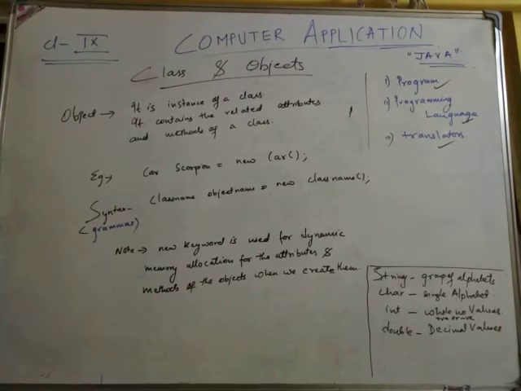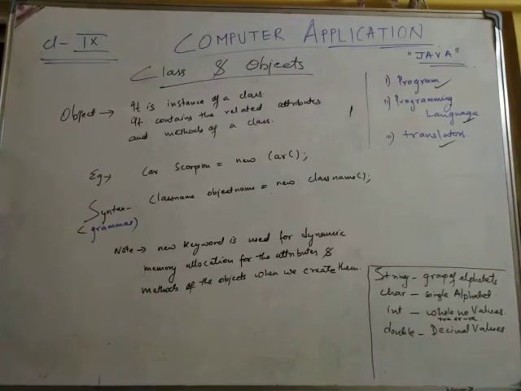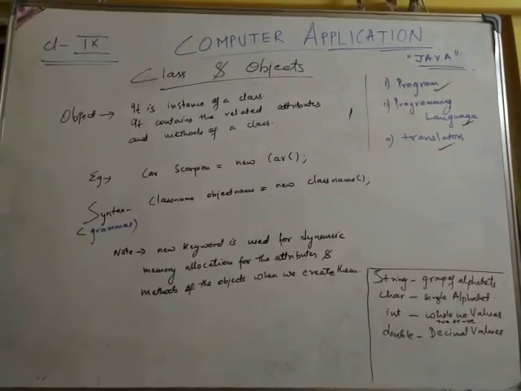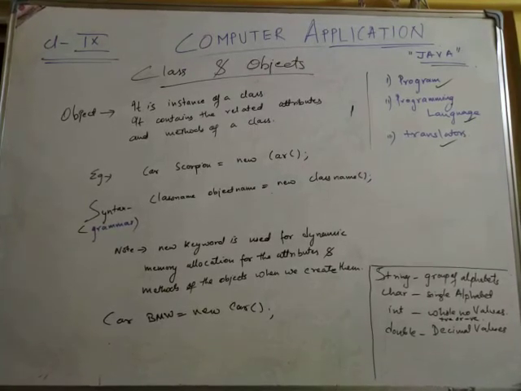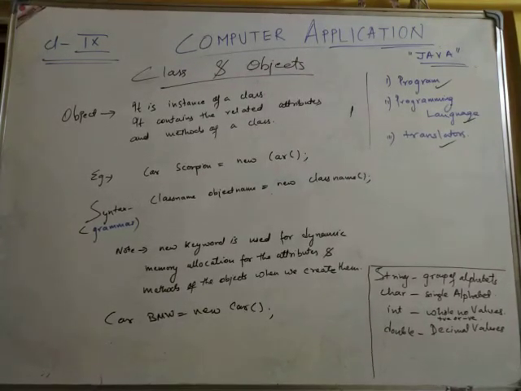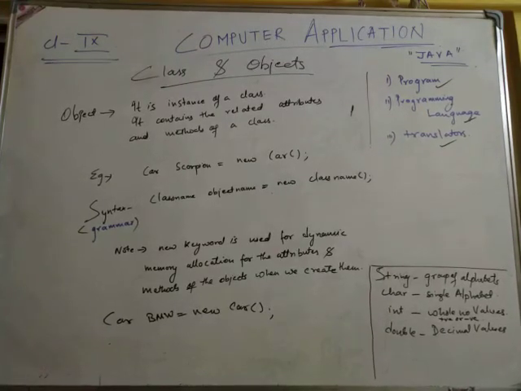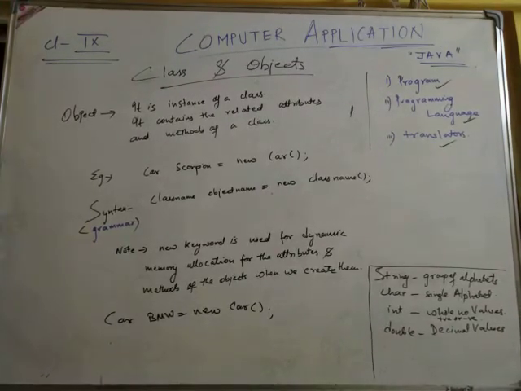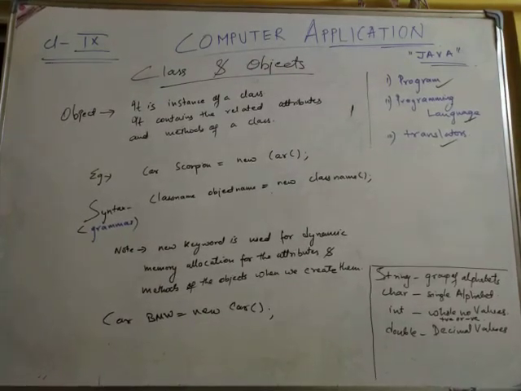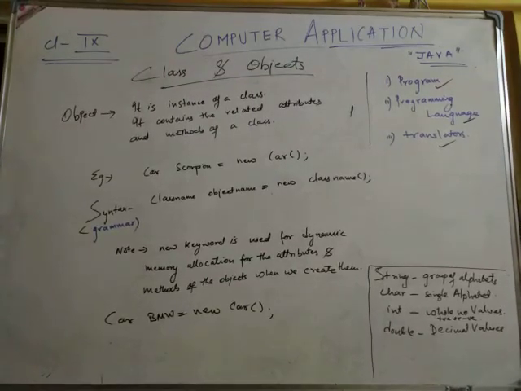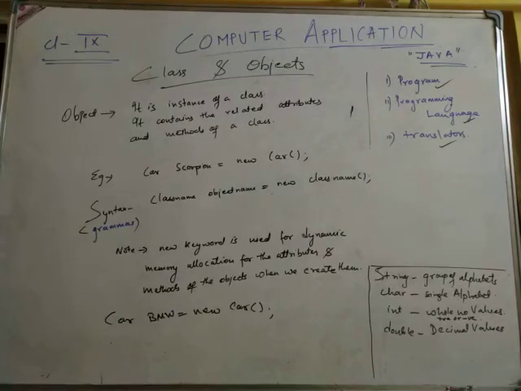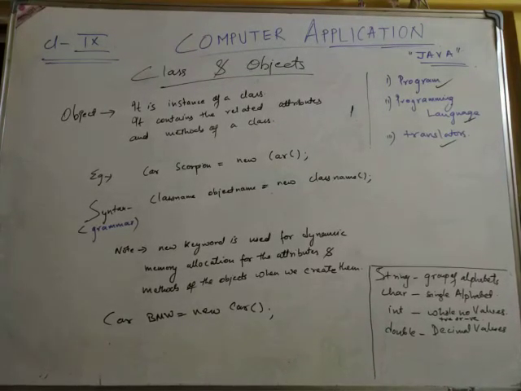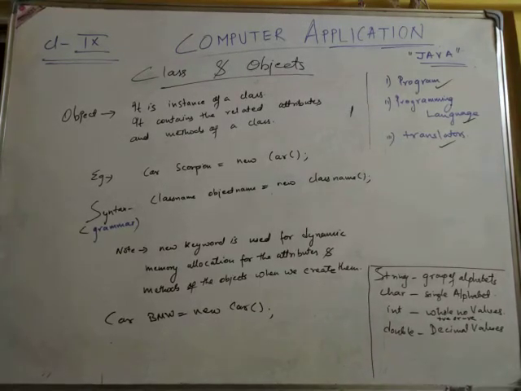Clear? As many times as you want, we can have more objects of car. If we make one more object, say we write car BMW equals new car, then with the help of the new keyword, the memory location which was used before will not be used for BMW. For the Scorpio object we used some memory location; for BMW, a fresh memory location will be allocated. Dynamic means during runtime, when the program is running, a fresh memory is allocated for the attributes and methods of the objects. That is the use of the new keyword.